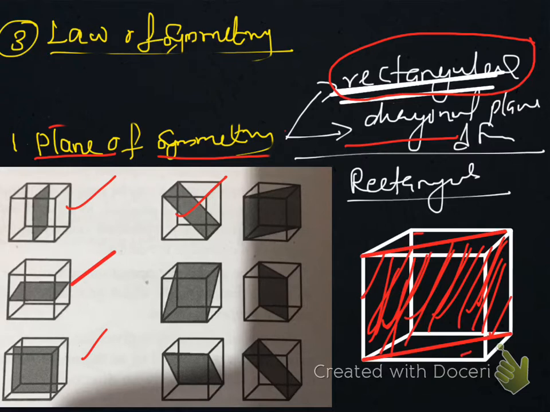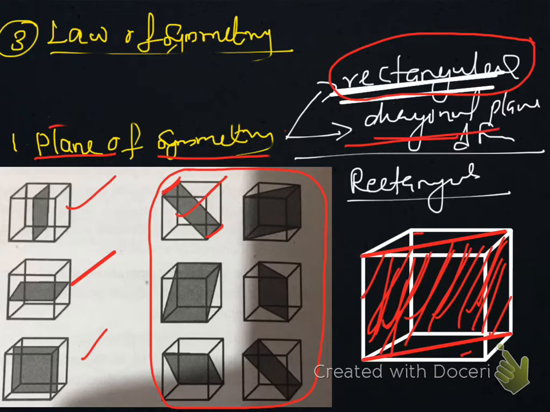So how many possibilities we have? 6 possibilities we have. How to find it? Here we are cutting two edges, one edge and another edge. Two opposite edges are required to make a diagonal plane.